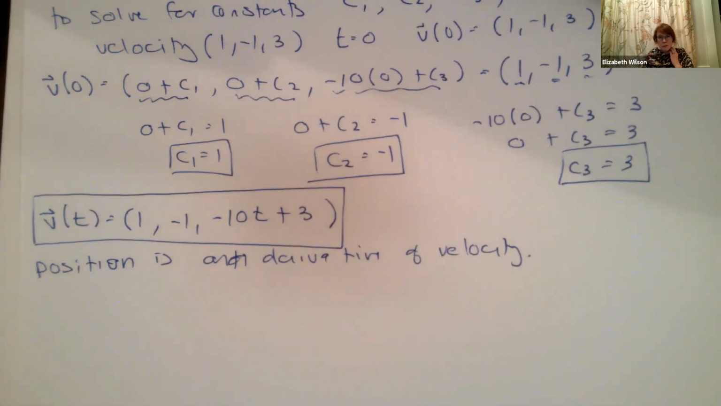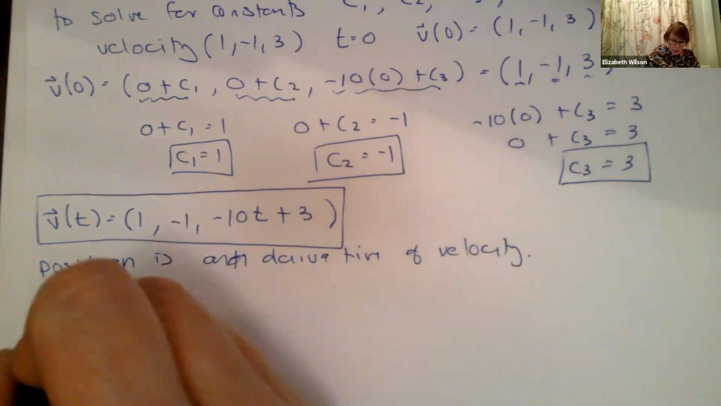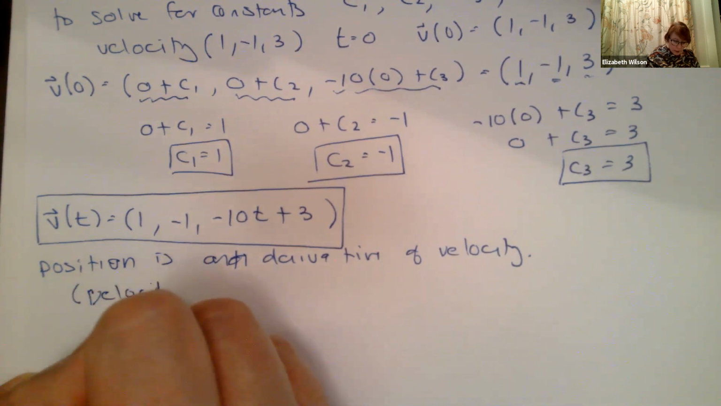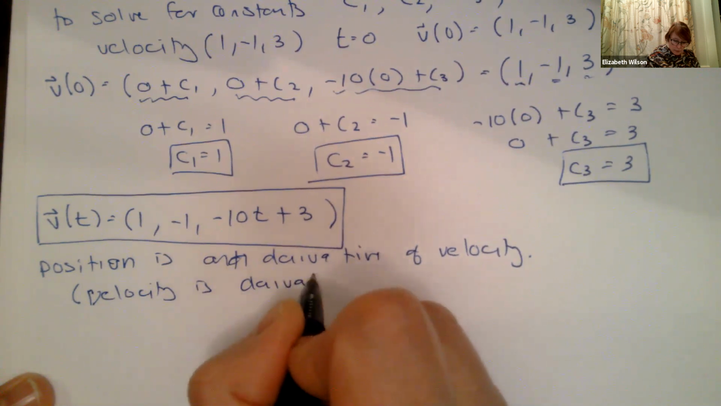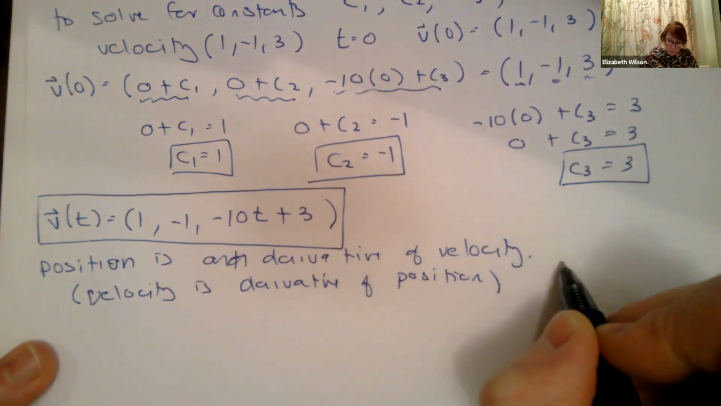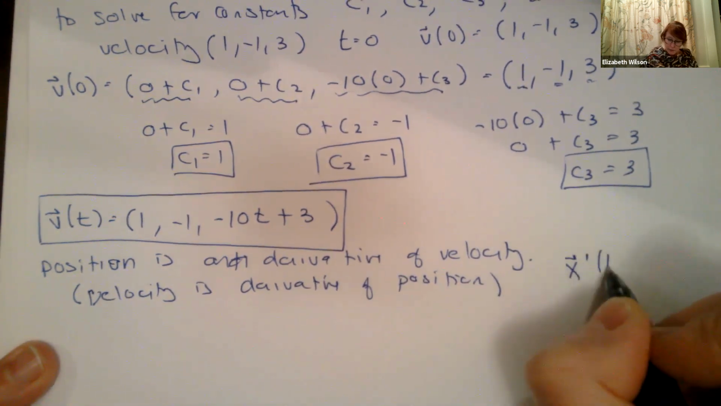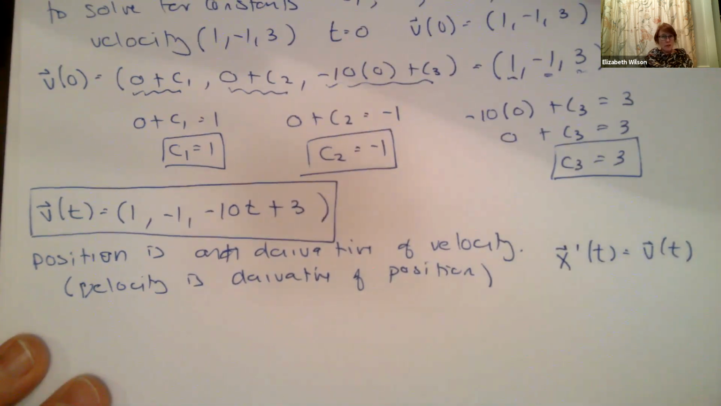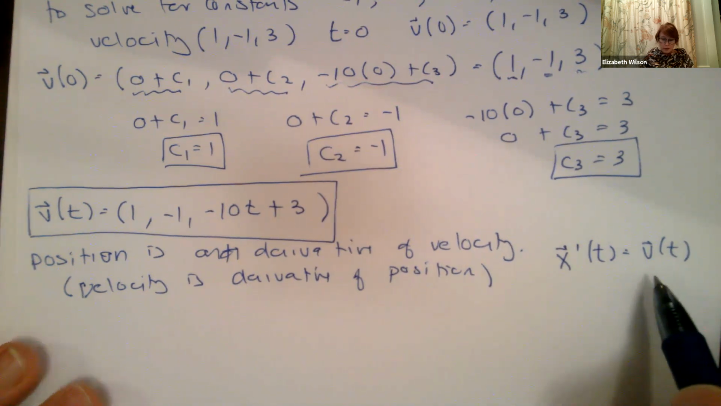If I take the derivative of the position, the change in position over change in time, that gives me the velocity. So if I integrate my velocity, then I'm going to get my position. We usually write it like this: velocity is the derivative of position, x prime of t equals v of t. If I integrate both sides, I'll get my position is the integral of velocity.